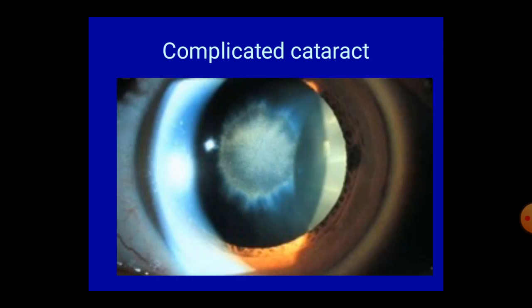This is a diagram of complicated cataract where there is extensive posterior synechia, that is adhesion between the posterior surface of the iris and the anterior capsule of the lens.